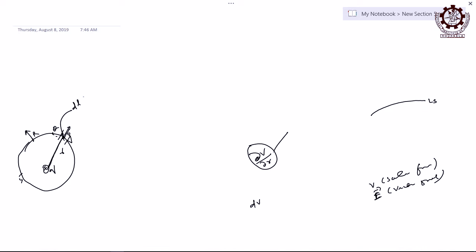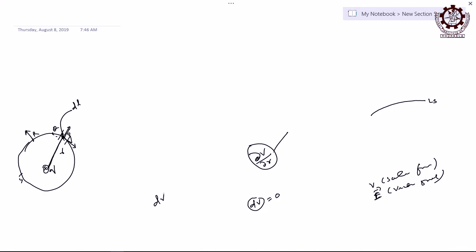So, if you take an infinitesimal small length dl around that point P where you want to find out the gradient, then how can you write the variation of potential in this direction along the tangent, whether it is changing or not? If you go from one point to another point through that distance dl, is it changing or does it remain constant? You know it is a level surface. So, what should be your dV? 0, because there is no change, it remains constant, and the derivative of any constant is 0,